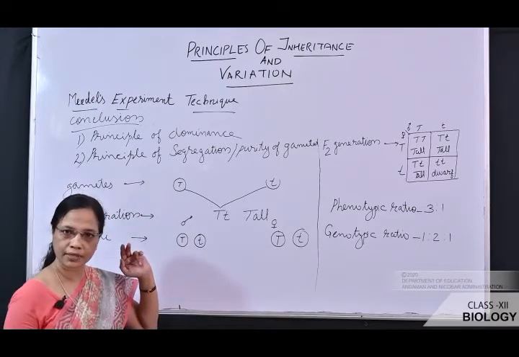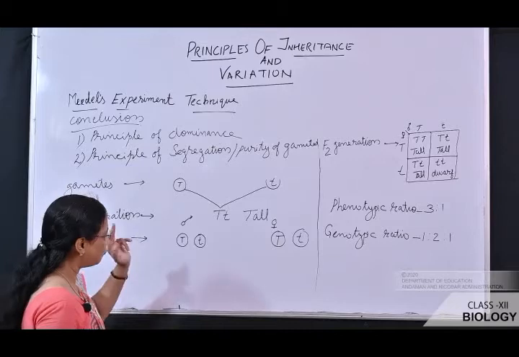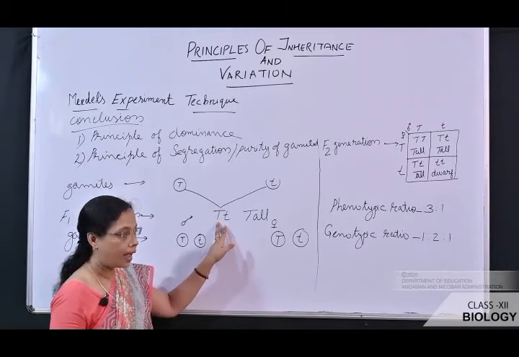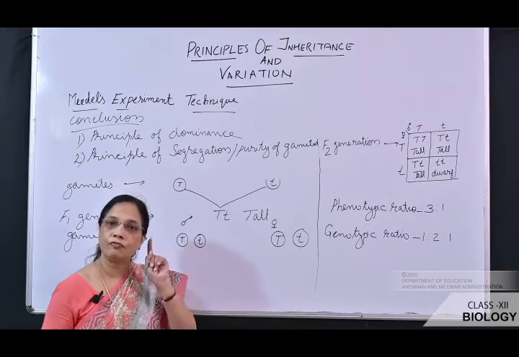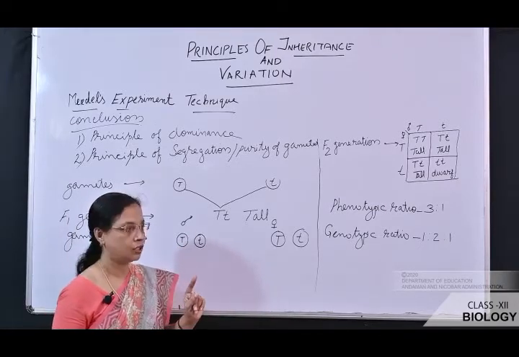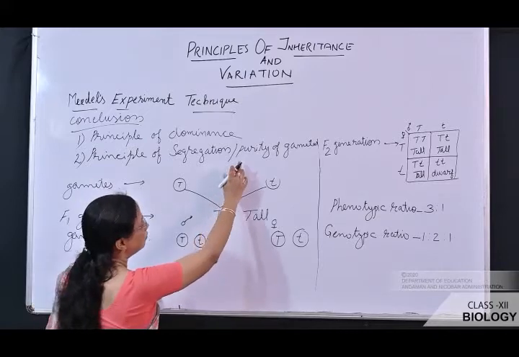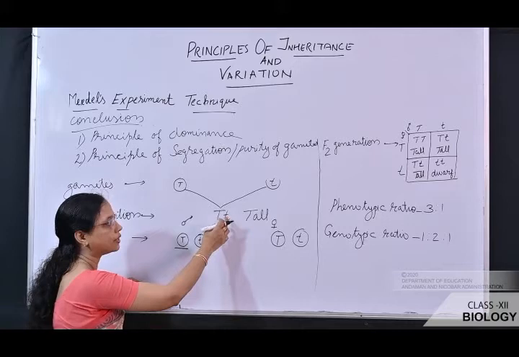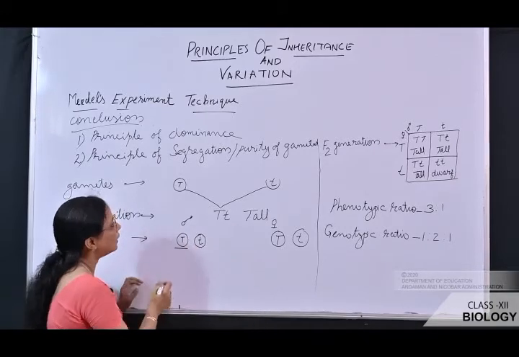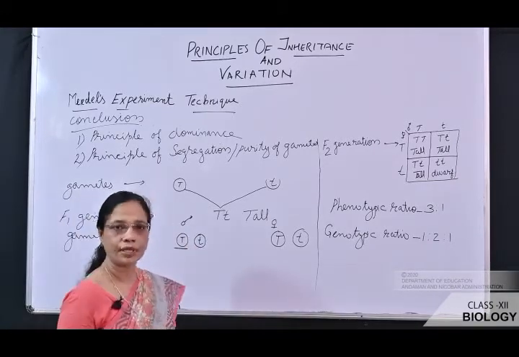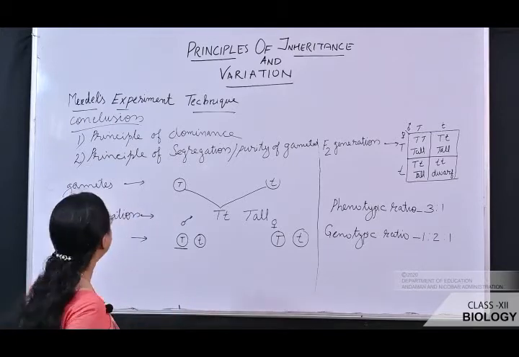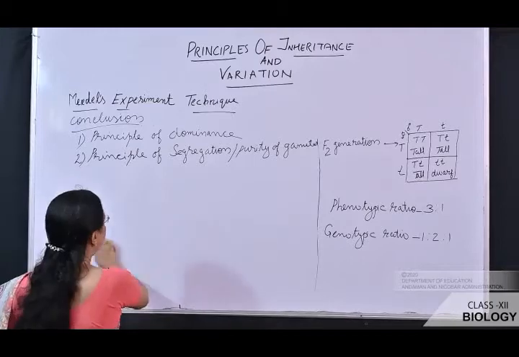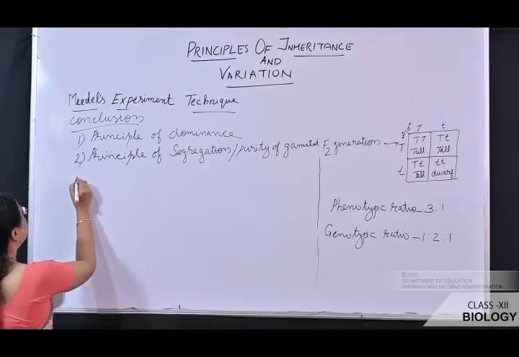So what is the principle of segregation? During gamete formation, the paired alleles separate or segregate, and the gamete will receive only one allele of a gene. So it is also known as purity of gametes. Why? Because the gamete is pure for this allele. What is the third principle? The third principle is the principle of independent assortment.